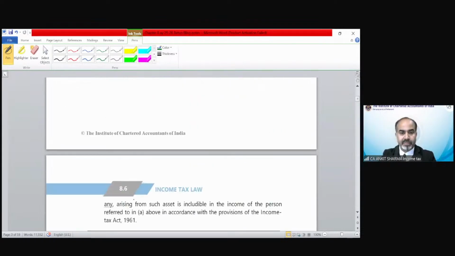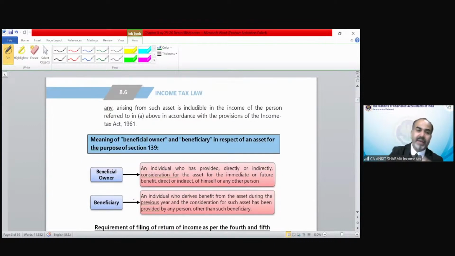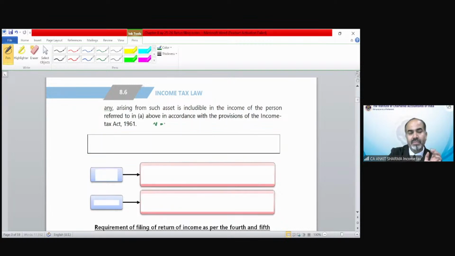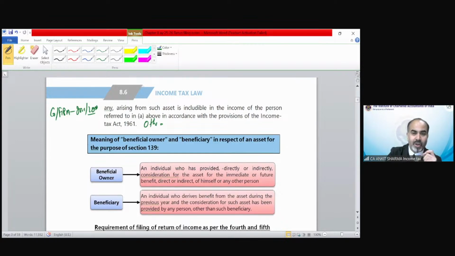Clear? So till now we can say if you are a company or a firm, whether you have income or loss, you have to file your income tax return. Other than a company, if your total income exceeds the basic exemption limit, you have to file your income tax return. Clear?